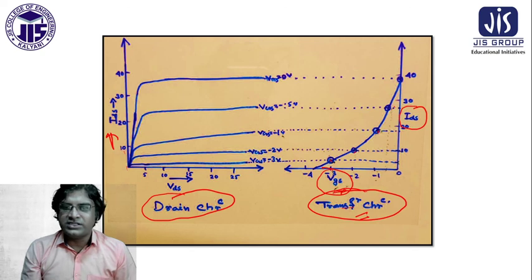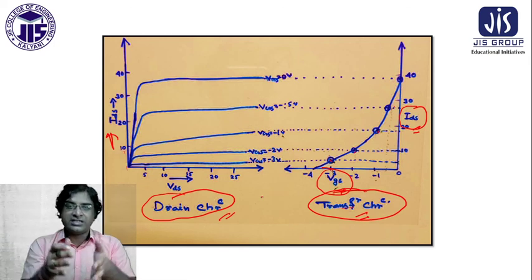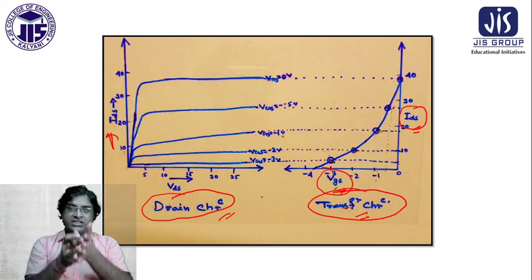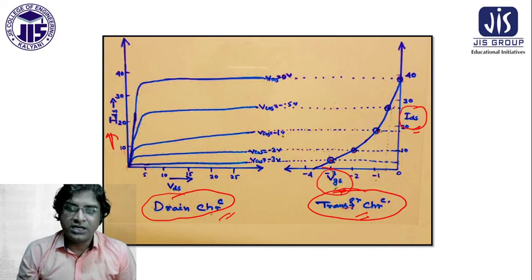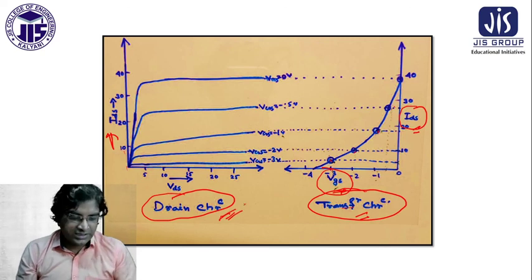As we plot VGS with IDS, that is the transfer characteristics. And this is the drain characteristics, where how the drain current is characterized, the nature of the drain current, is represented. That is why it is called the drain characteristics.